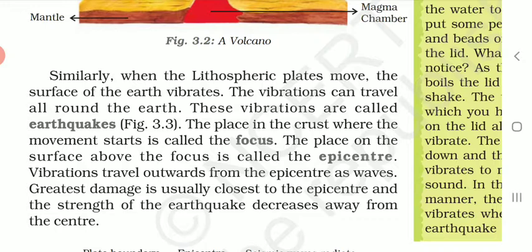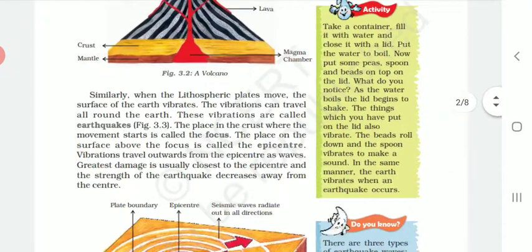It is said that the large plates are 7 in number and the small plates are more than 20. When these plates move, the earth vibrates, and the vibrations from the movement of the plates can travel all around the earth. These vibrations are actually called the earthquake.